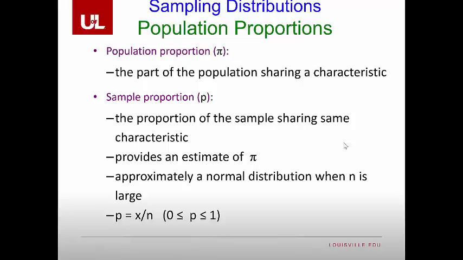What is the percent of dog owners in the population? The sample proportion would then be the proportion of individuals within our sample who, for example, have pets or are female. This provides us an estimate for pi, approximately a normal distribution when n is large.